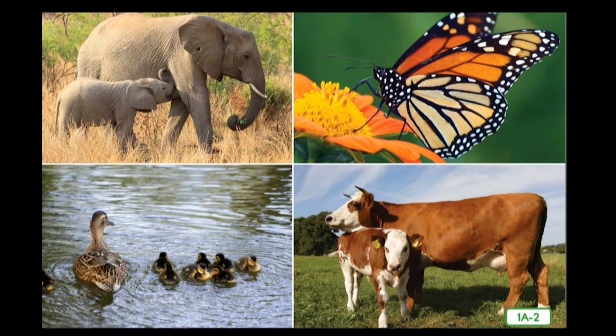All living things are part of a cycle of life that keeps going around and around. Well, what does this mean? It means that almost all living things are born, they grow, they reproduce, and eventually die. The reproduction of living things is one way that life continues on Earth.